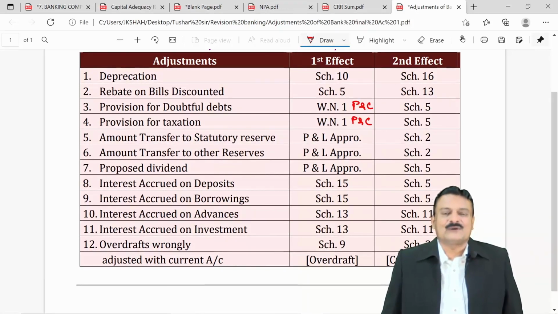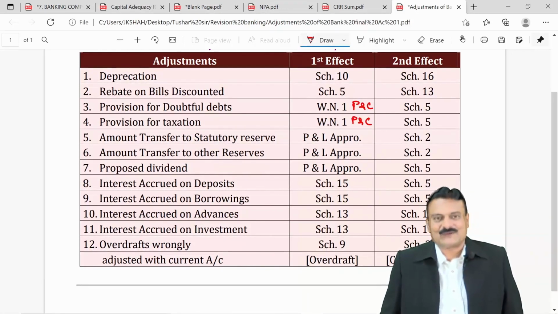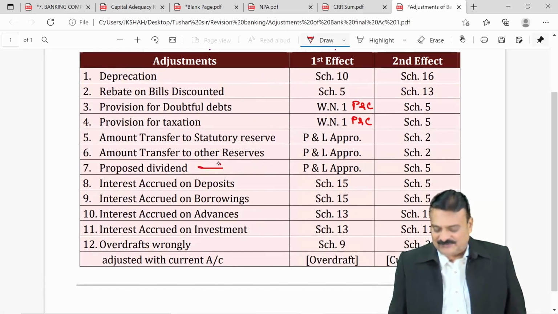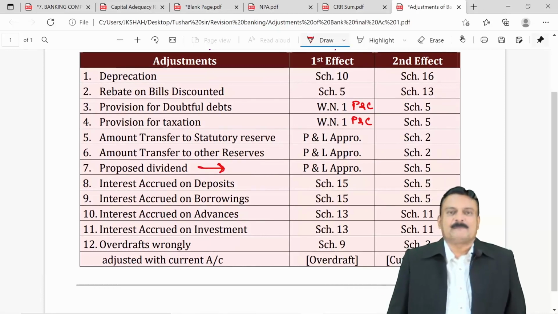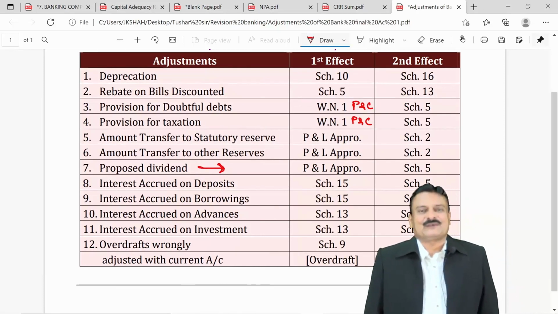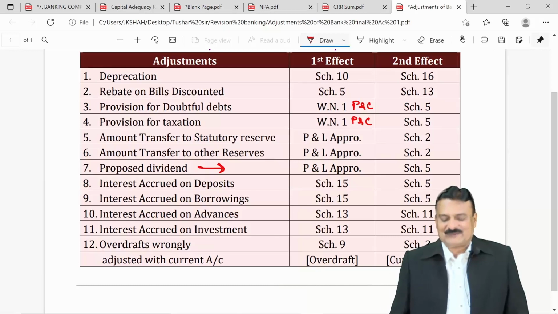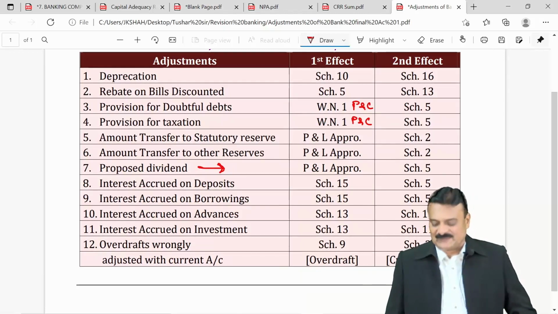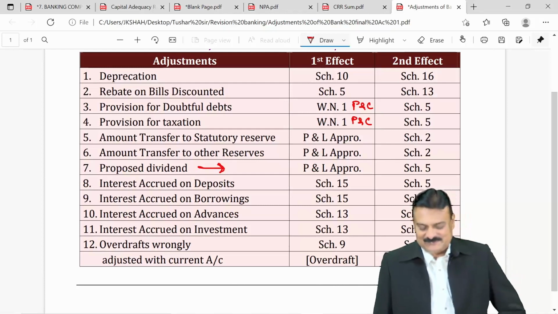Amount transferred to other reserves: effects remain the same, first P&L appropriation and second added to other reserves in reserves and surplus. Proposed dividend is an appropriation. So first effect, P&L appropriation. Second effect, it's a kind of liability, schedule 5, other liabilities and provisions.